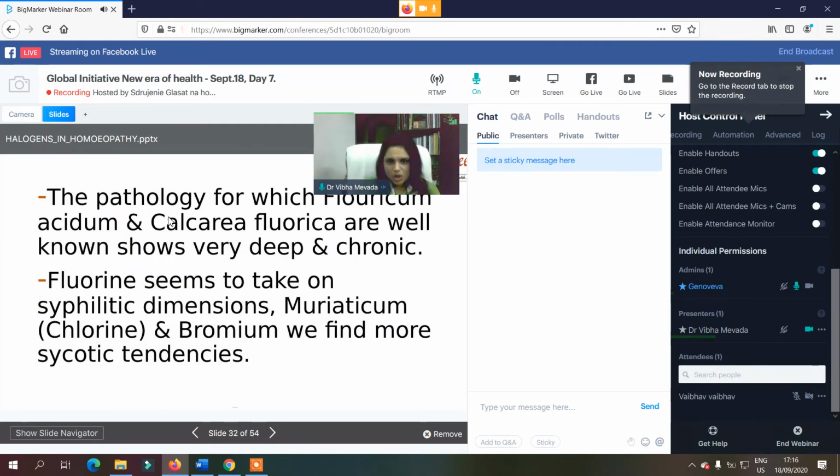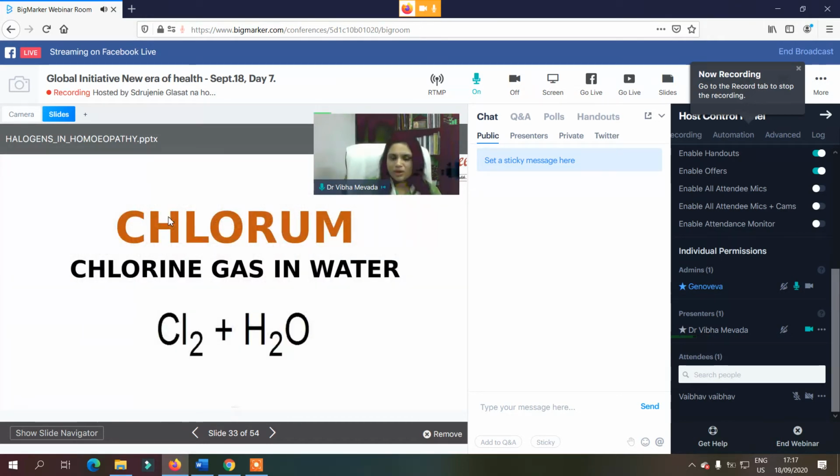When we see the pathological part, we find very deep and chronic cases when we have to prescribe remedies like acid fluoricum or calcarea fluorica. So fluorine seems to take on a syphilitic dimension, whereas chlorine itself is a muriaticum. In chlorine and bromine we can find a more psychotic tendency in the remedies.